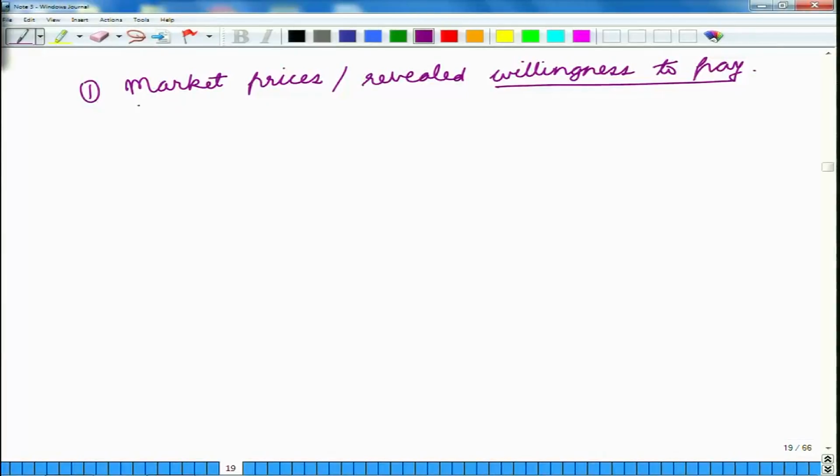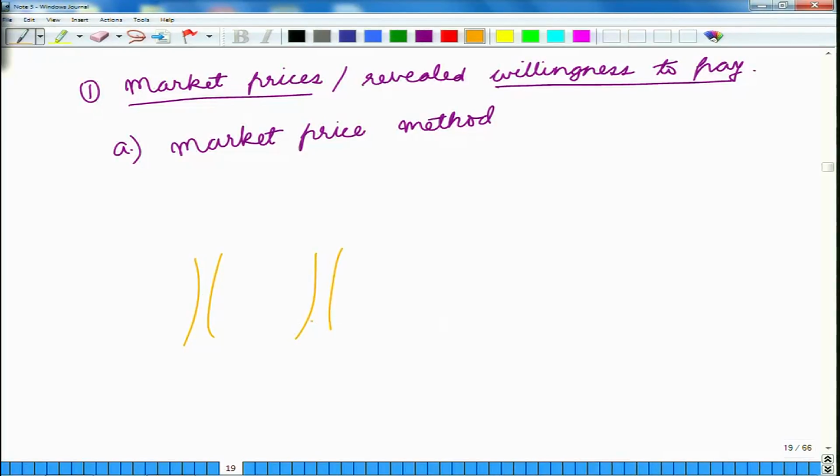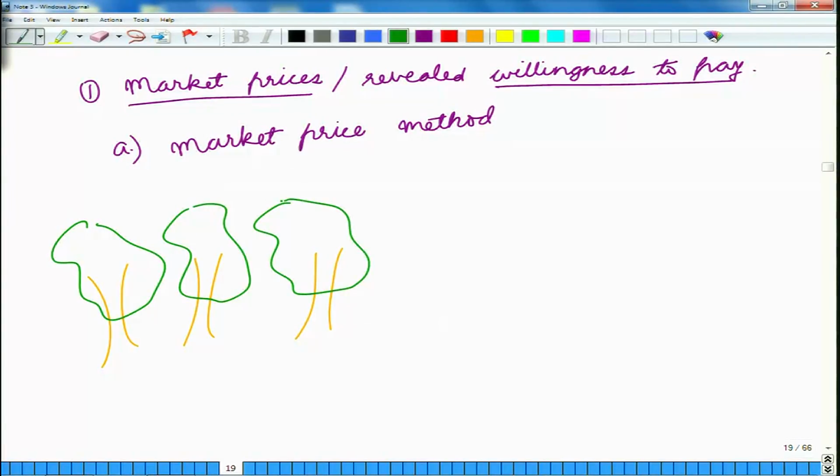In the case of the market price methods or the revealed willingness to pay, the first method goes by the name of the market price method itself. Now, what do we do in the market price method? If you have a forest, and this forest when it is cut down can be converted into logs of wood.